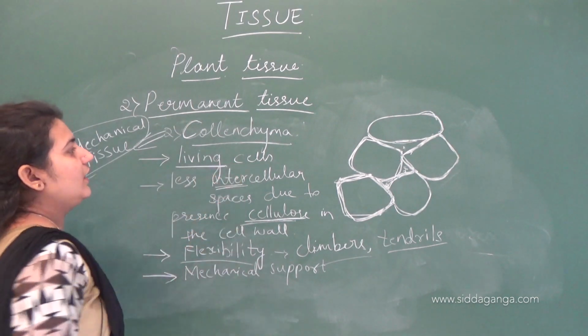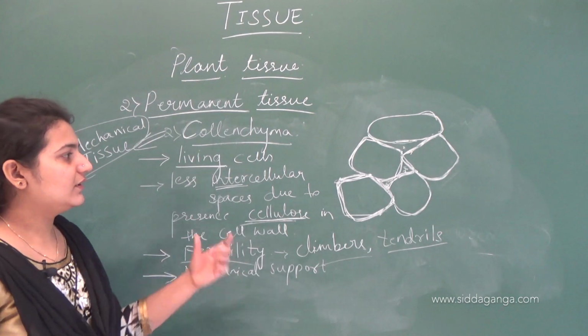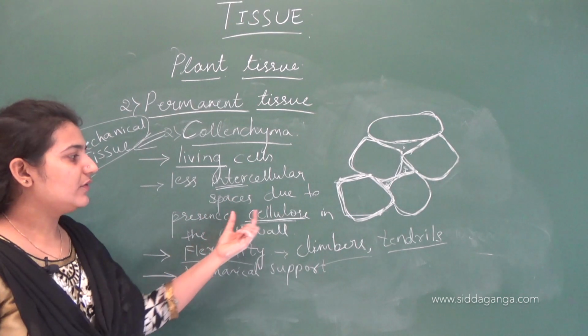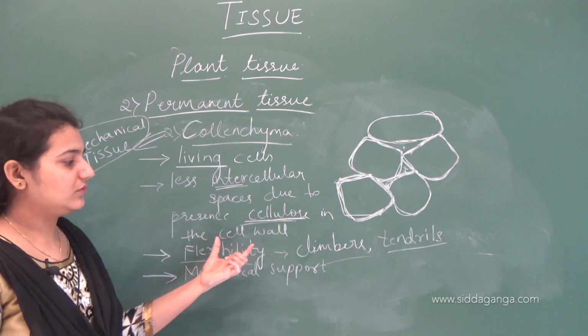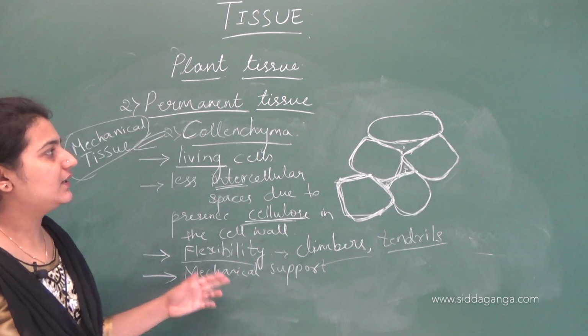Like parenchyma, even this collenchyma are living cells. But the difference is the cell wall is thicker than that of parenchyma due to the presence of cellulose in the cell wall. And it provides flexibility, hence it is important in the mechanical support of the plant.